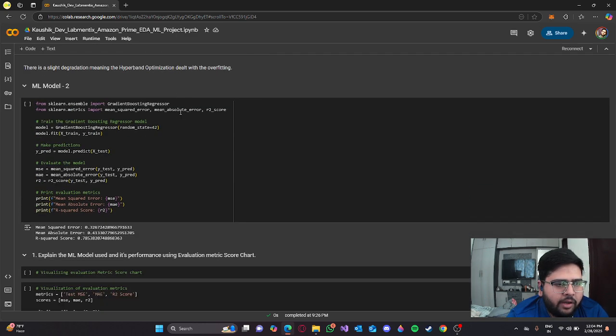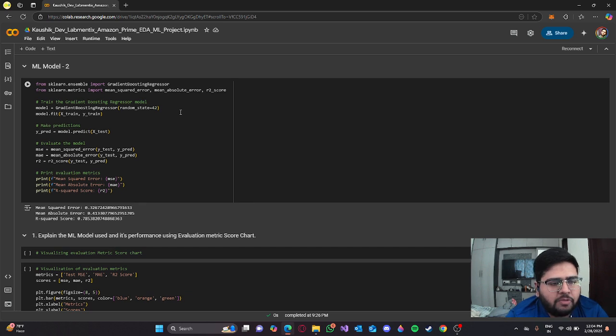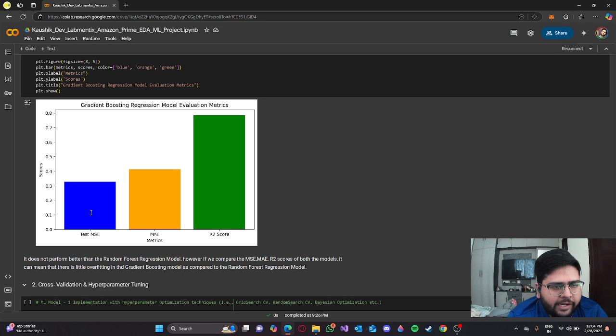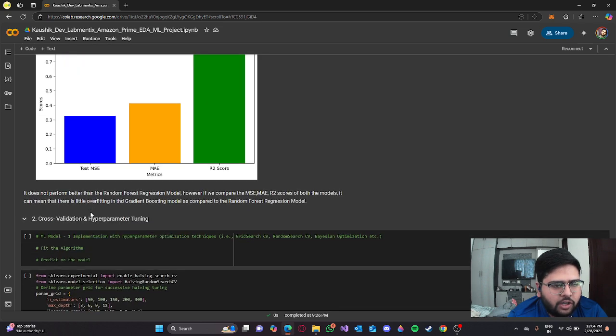The second ML model is the gradient boost regression model. It is not performing as well as the random forest regression model, which has an accuracy score of 0.78, or 78% accuracy, and the mean squared error and the mean absolute error are also quite high, as we can see using this chart.